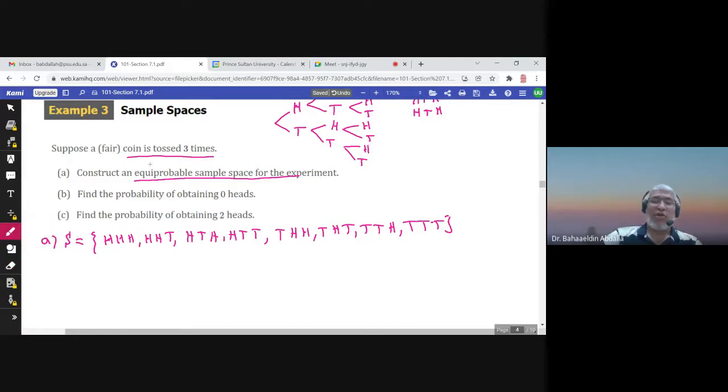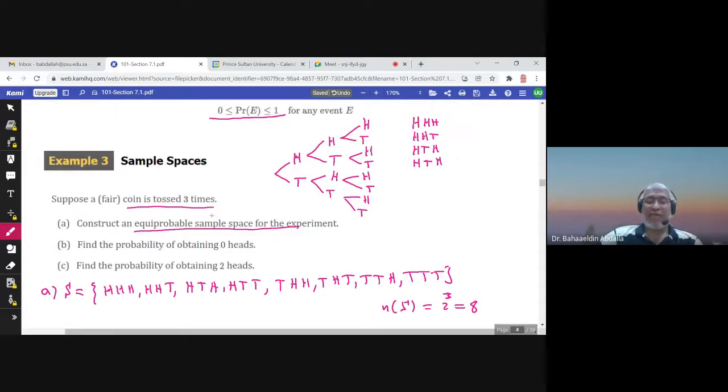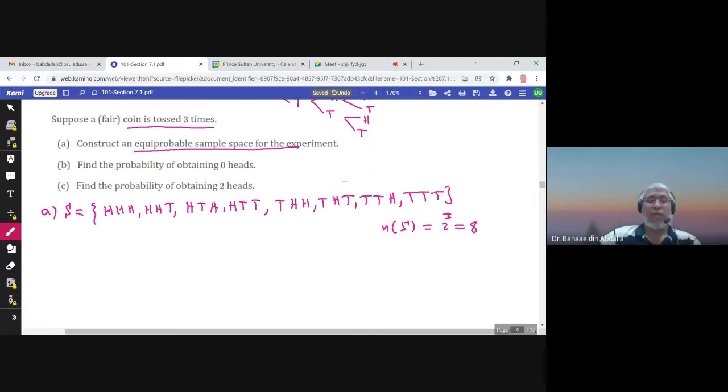So when we toss a coin 3 times, the number of elements in the sample space would be 2 to the power 3, which is 8. If you toss a coin n times, the number of elements in the sample space would be 2 to the power n, because every time you have 2 times 2 times 2. So this is an equiprobable sample space. The probability of each outcome here is 1 over 8. That's why we call it equiprobable.